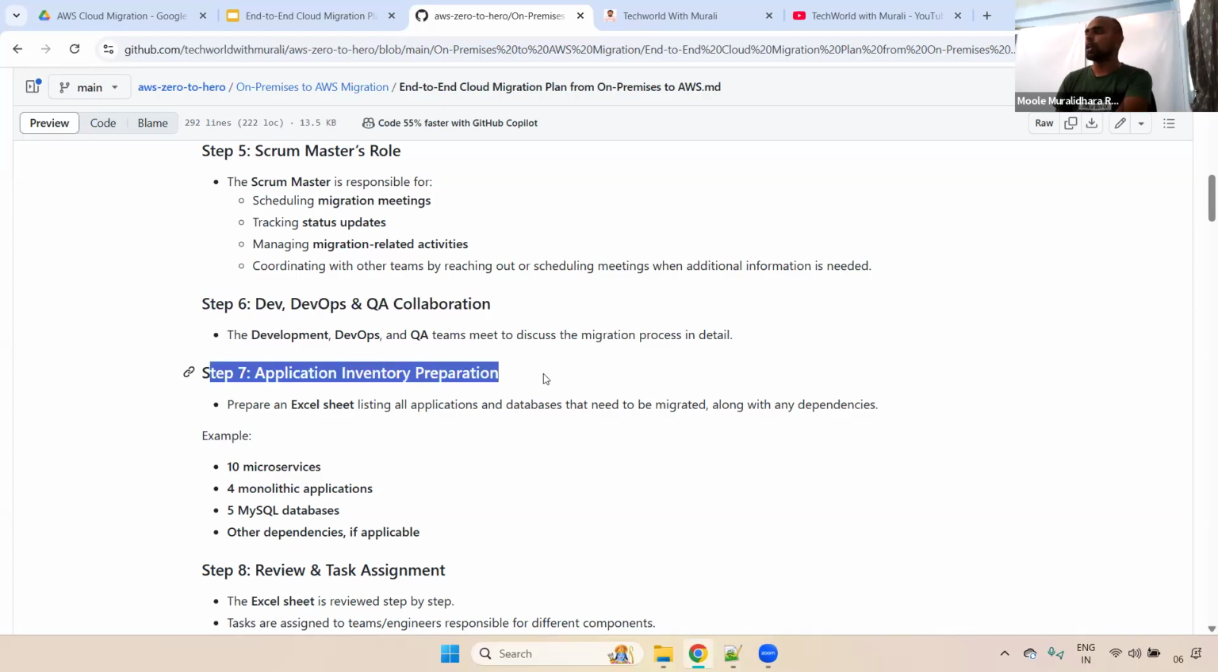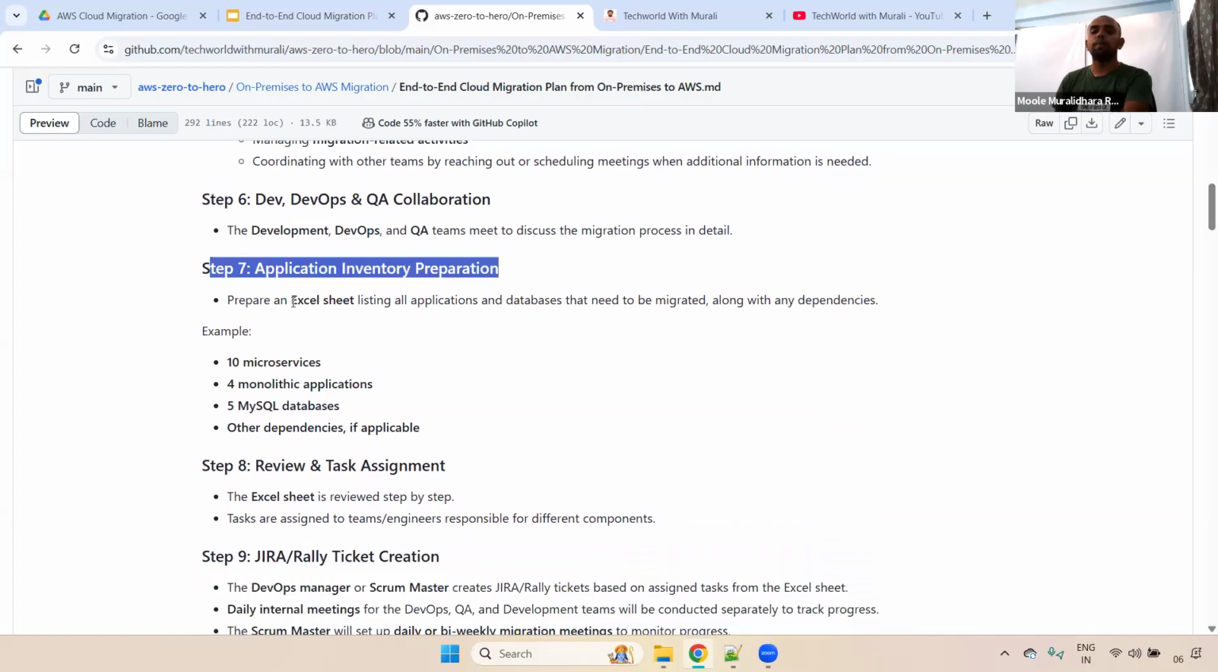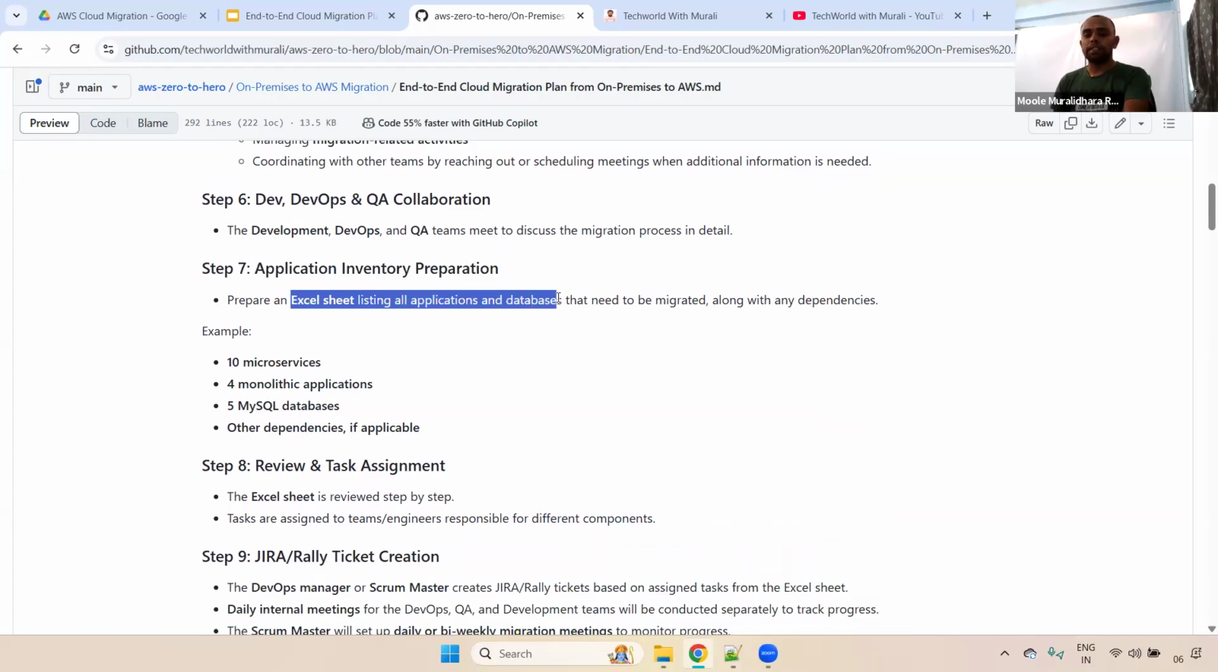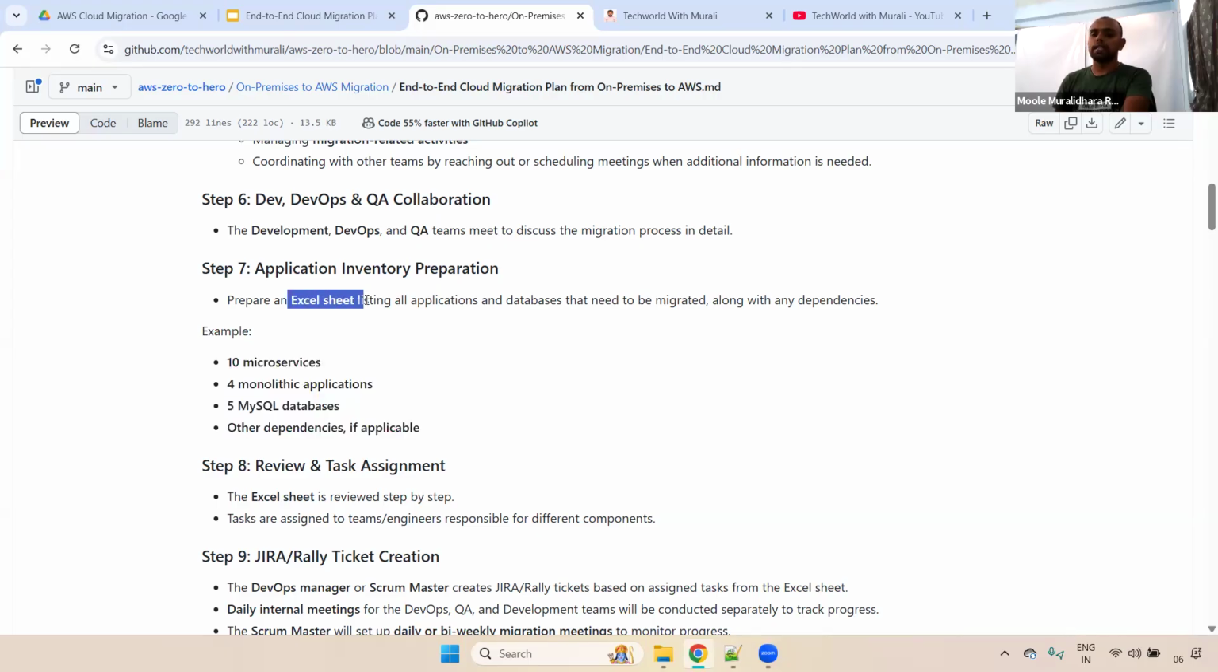This is one of the most important. They will prepare the application inventory. They will create one Excel sheet, where they will mention what the applications, databases, and dependencies are, everything they will define in that particular Excel sheet. For example, as I said earlier, 10 microservices, 4 monolithic applications, 5 MySQL databases, and any other dependencies, if any. Everything they will mention in the Excel sheet.